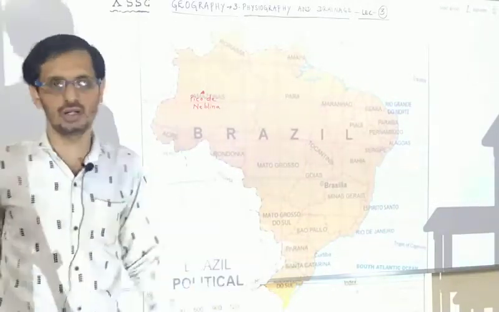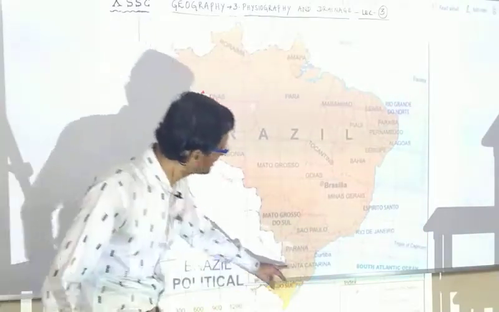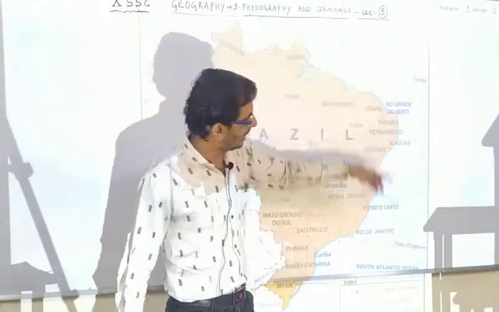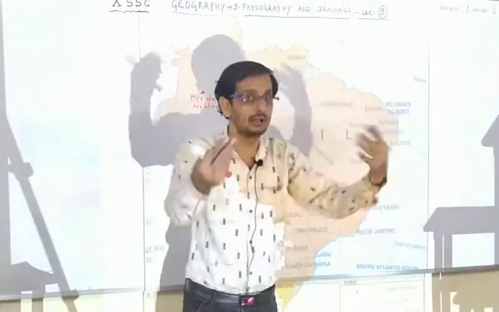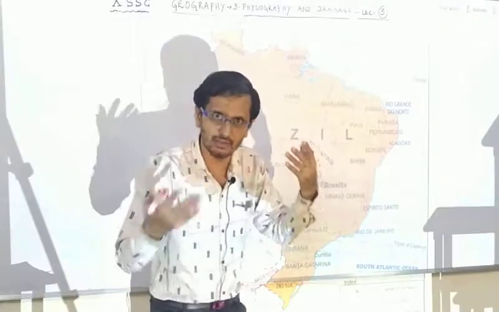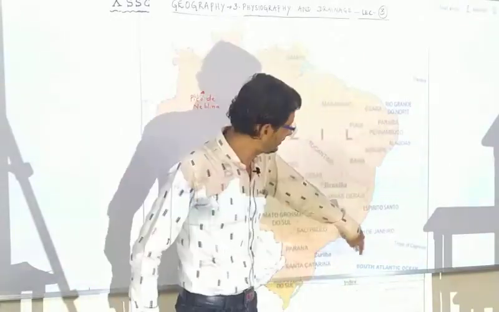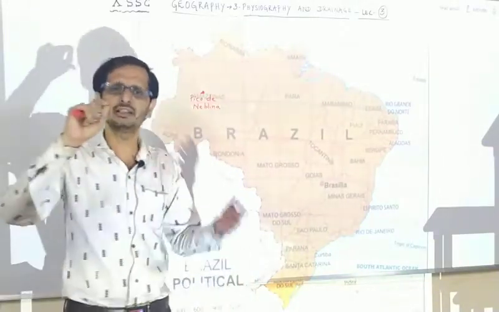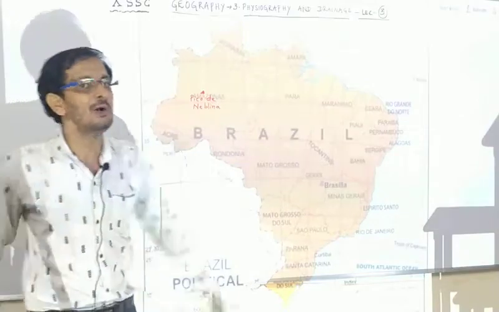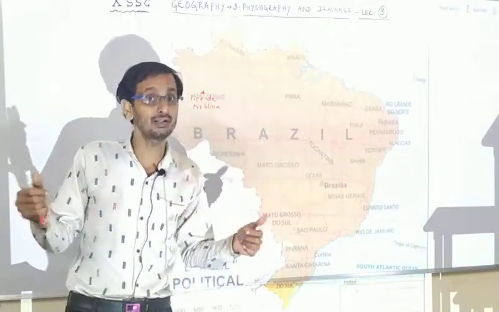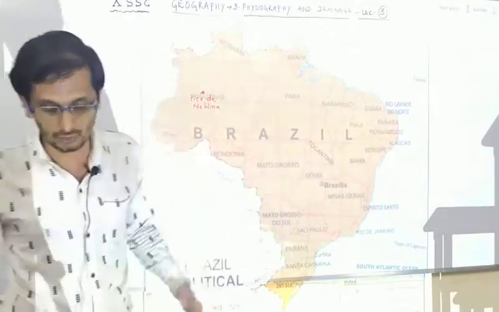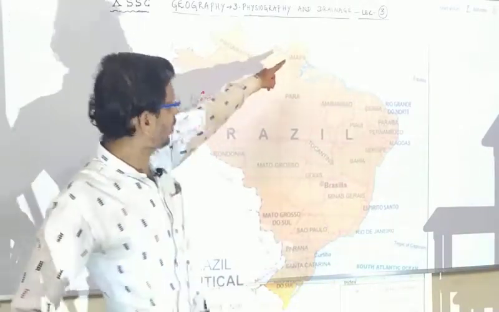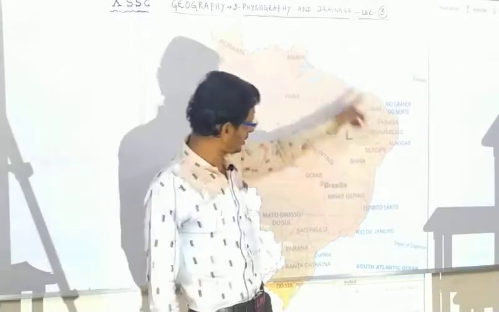Now, second one, the coastal area of Brazil. You can clearly see this is the coastal area, North Atlantic Ocean, South Atlantic Ocean. It is not written over here, but for the sake of convenience, you can call it East Atlantic Ocean, and this is the coastal area of Brazil. The total coastal area of Brazil is 7,400 kilometers, while India has 7,500 kilometers of coastal region. One may divide that into two parts, namely northern coast and southern coast.